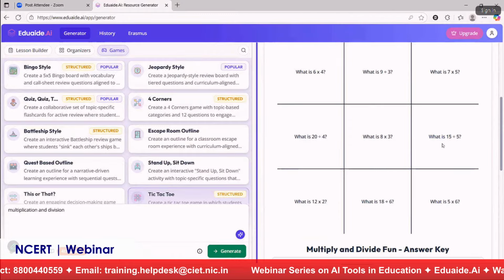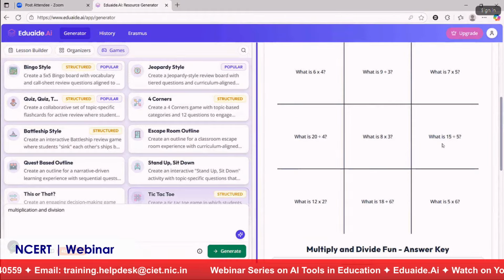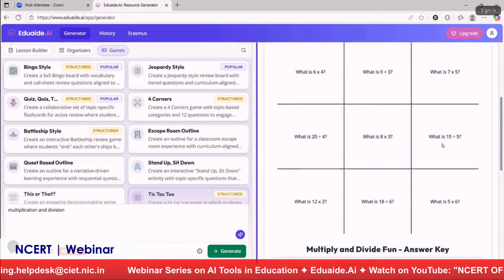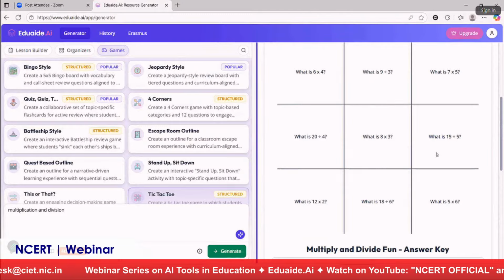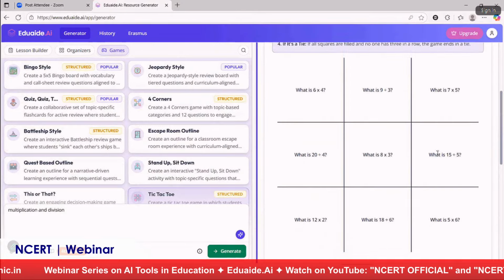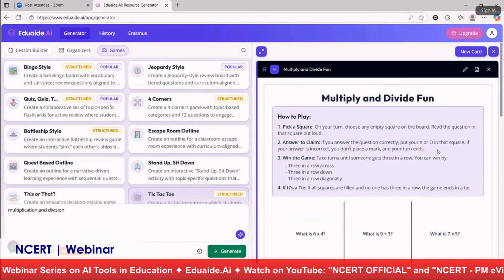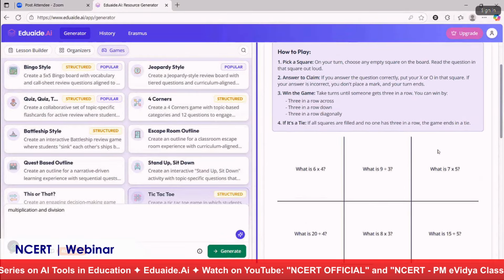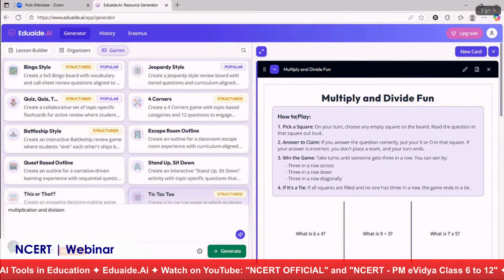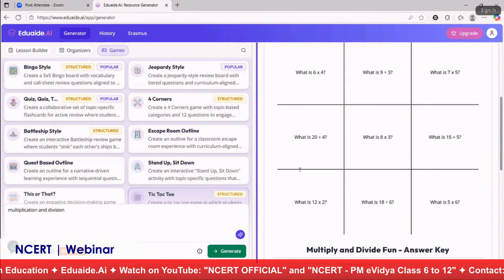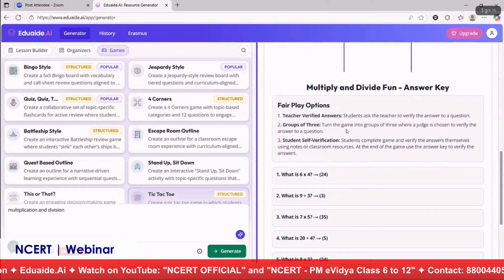15 divided by 5. Only then the child will be allowed to put a circle in this box. So as you can see here, this is the usual tic-tac-toe game with a twist. They would love to play with their partner, but they are also learning at the same time. Now, whenever it is generated, of course, the teacher can download it and take a printout and give it to students. And the instructions are also given here, how to play the game. And yeah, fair play option.